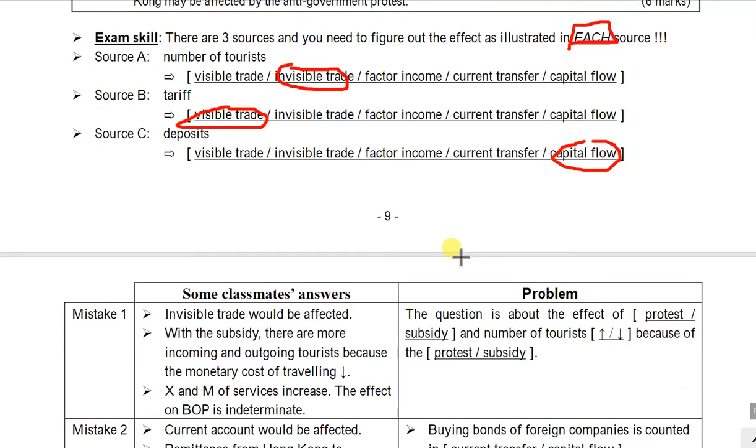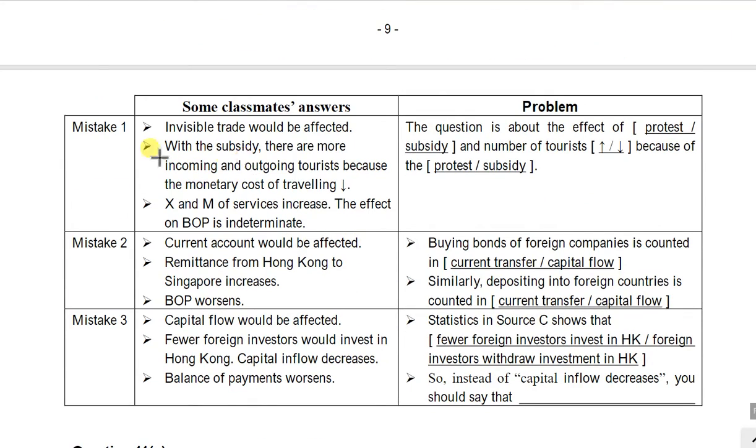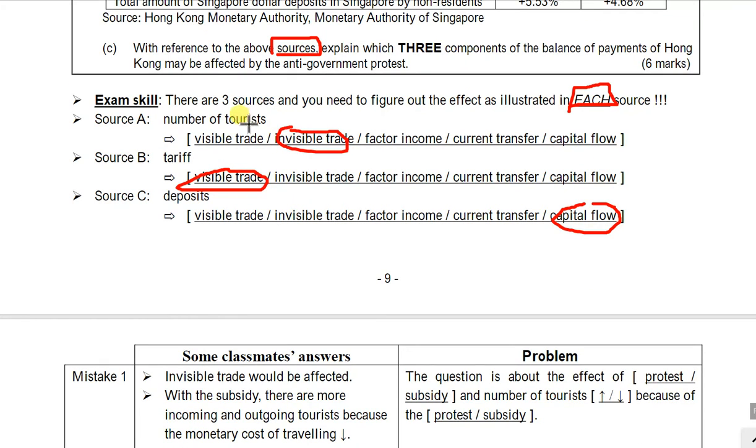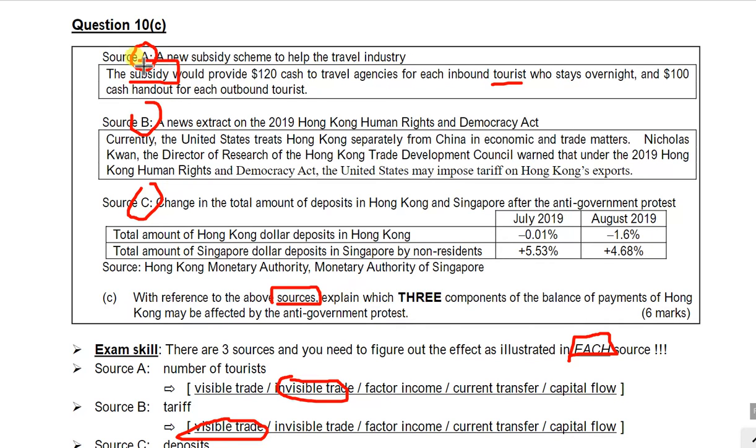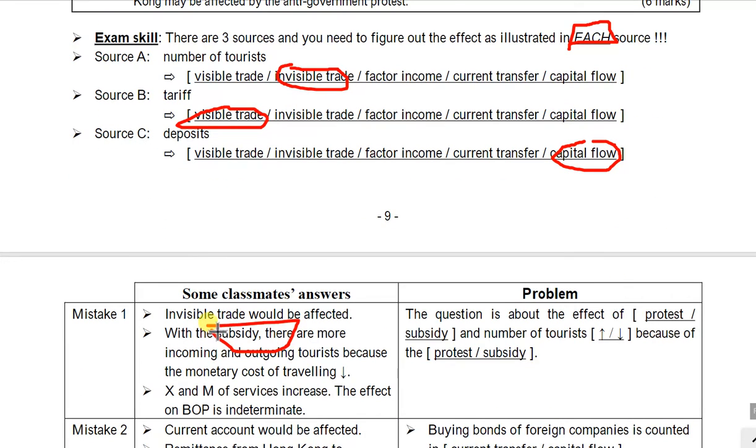So let me go to the boxes below, to explain why some of your answers are not correct. The first type of mistake is like this. You know that source A is related to the number of tourists, right? Then you know this is related to invisible trade. However, some of you mentioned something like this: we have the subsidy, right? So source A mentioned something about the subsidy. Then the subsidy will increase the number of tourists, and both the export and import of services would increase. Is that correct?